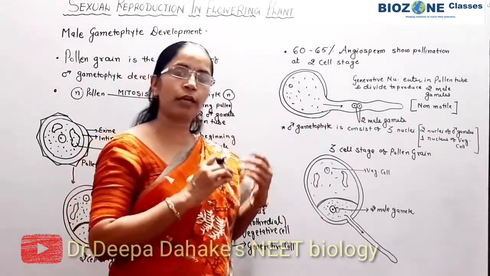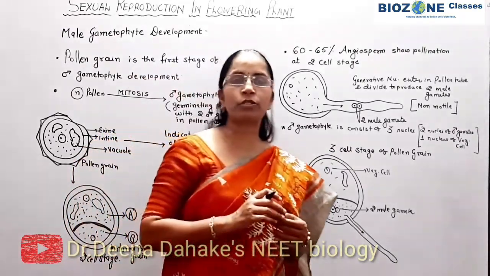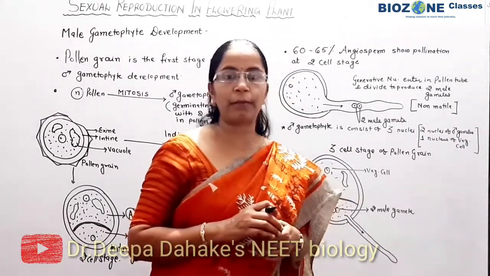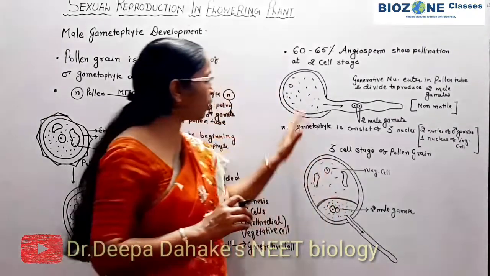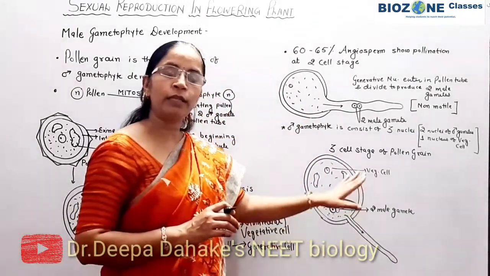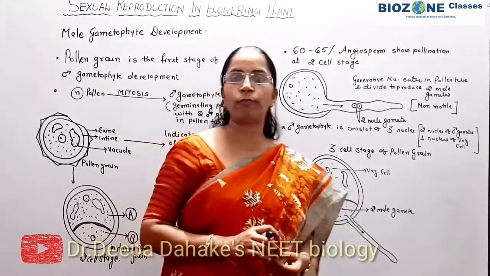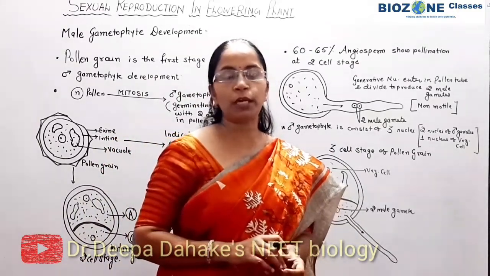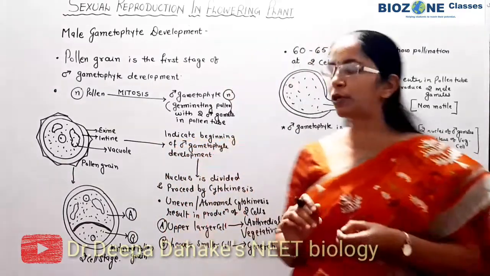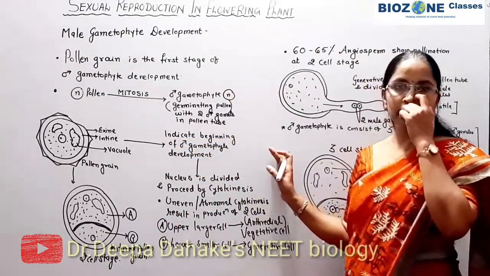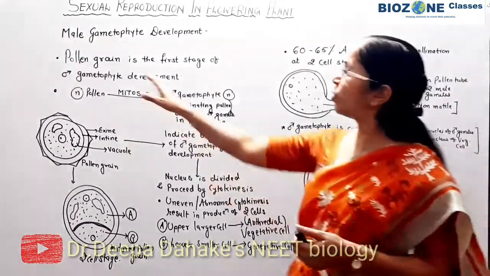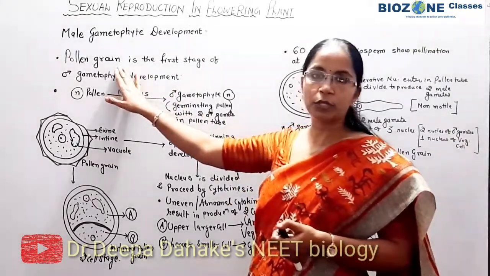That we will study in our next sessions, when we study the structure of the ovule and the structure of the female gametophyte. So remember this part for the development of the male gametophyte, how the development of the male gametophyte proceeds in angiosperms. I think it is clear to all what the first stage of male gametophyte development is. You remember, the pollen grain is the first stage.